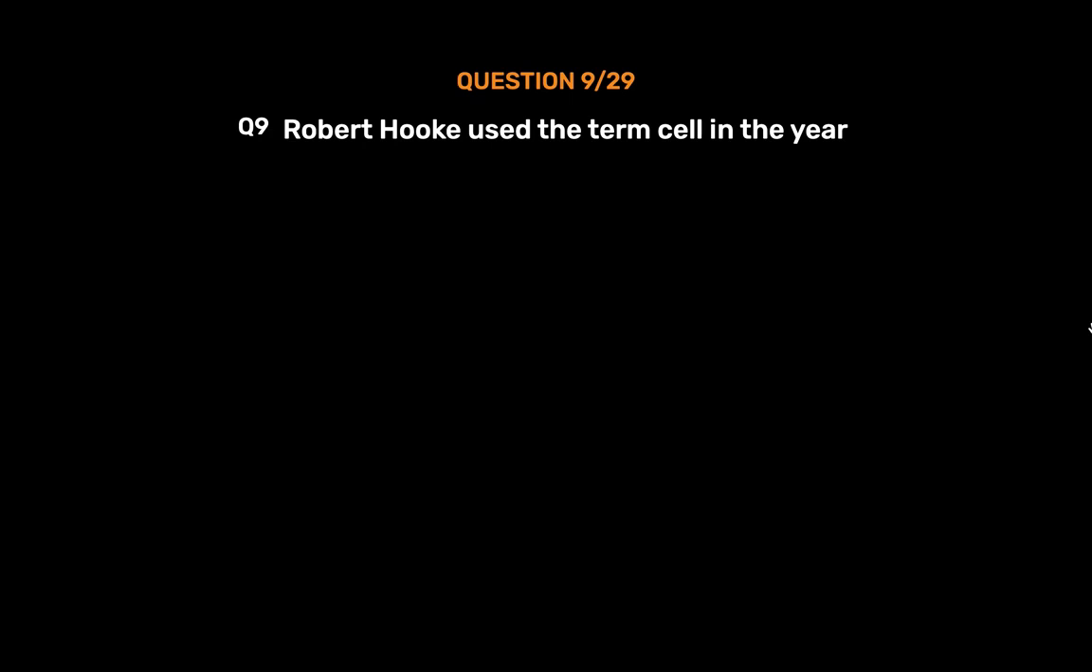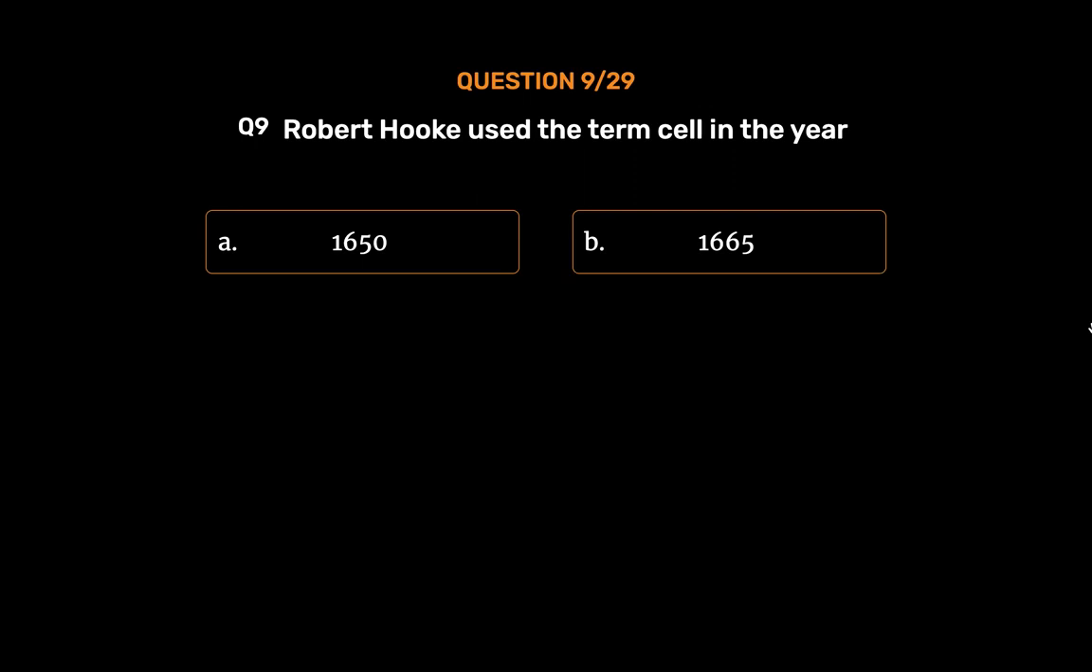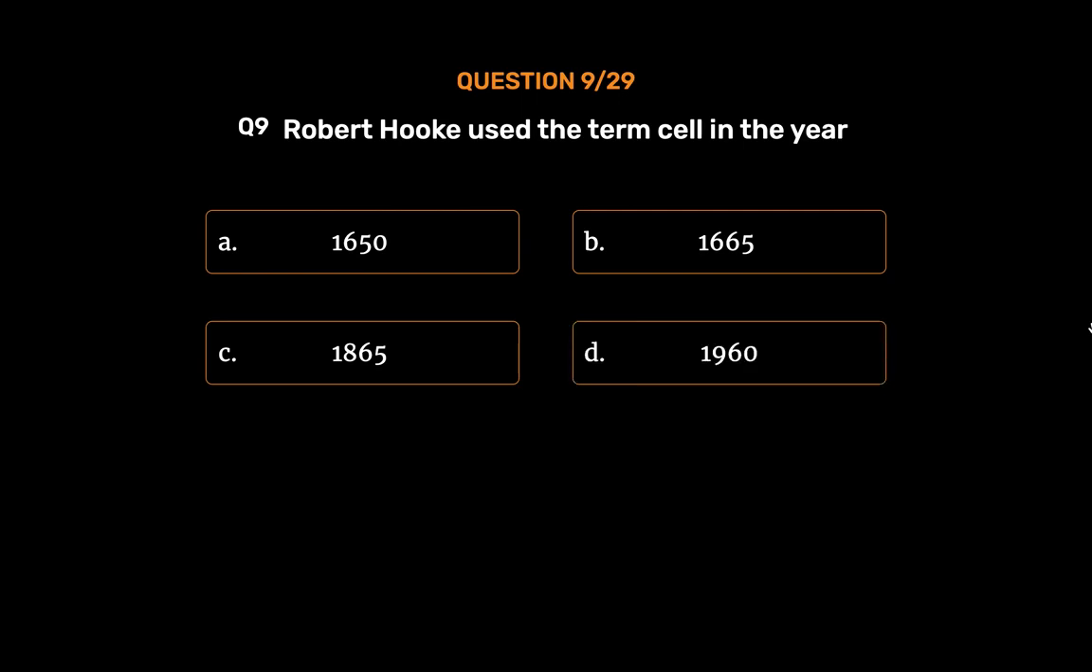Question number 9. Robert Hooke used the term cell in the year. Option A. 1650. Option B. 1665. Option C. 1865. Option D. 1960. The correct answer is option B.